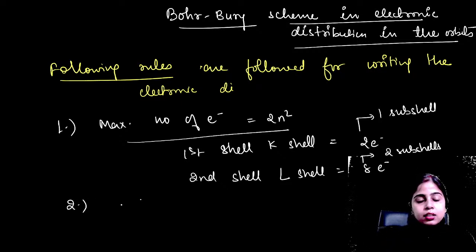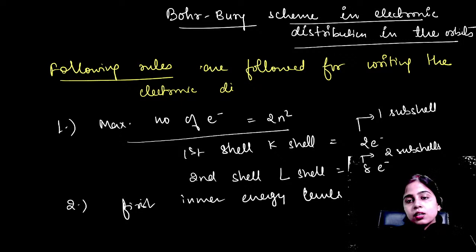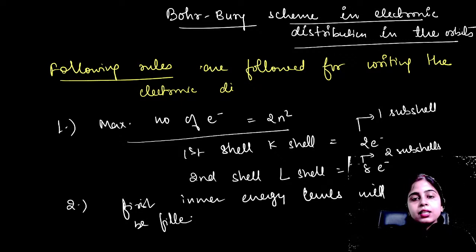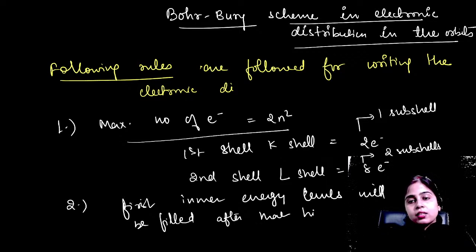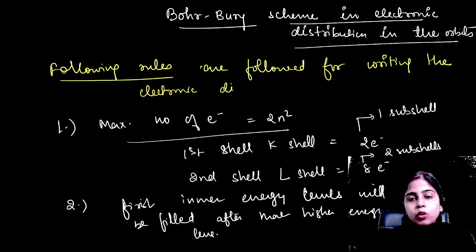Second was that first the inner energy levels have to be filled. After that, higher energy levels. Okay. So this was the increasing order of arrangement. Okay. And what was the third rule?